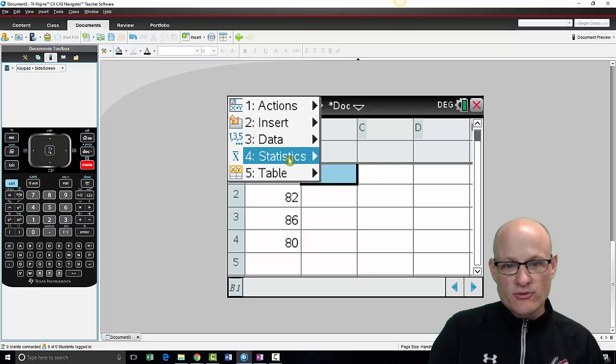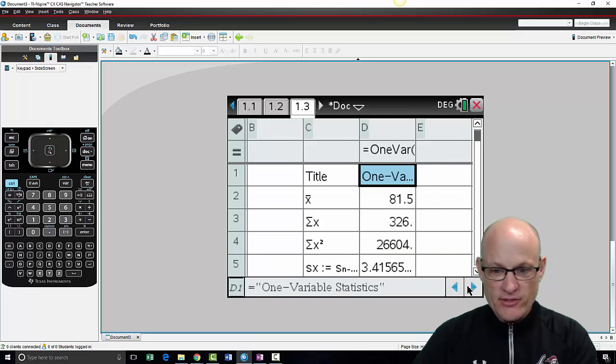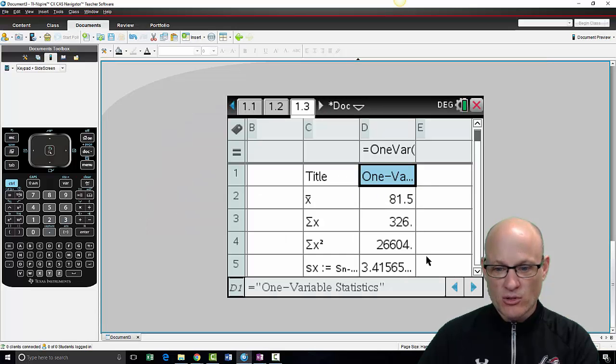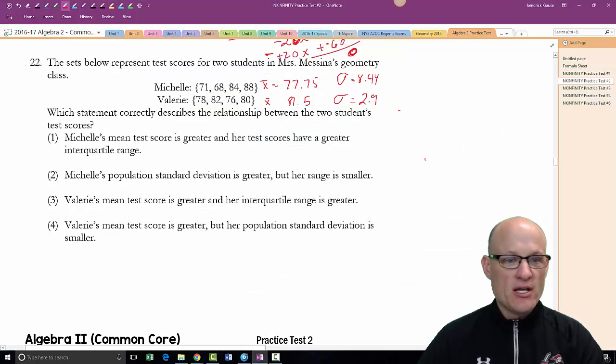So menu, statistics, stat calculations, one variable statistics, click OK. We want to do Valerie. Valerie's got a higher average too, so her average is 81.5. She's much more consistent. Her standard deviation is much lower, 2.9. So Michelle's mean test score is greater? Nope. Michelle's population standard deviation is greater? Yes. Valerie's mean test score is greater, and her interquartile score is greater? Oops, we don't know about that one. Valerie's mean test score is greater, but her population standard deviation is smaller.